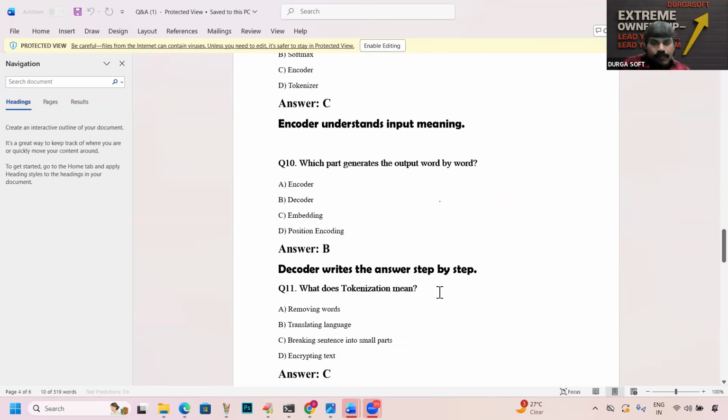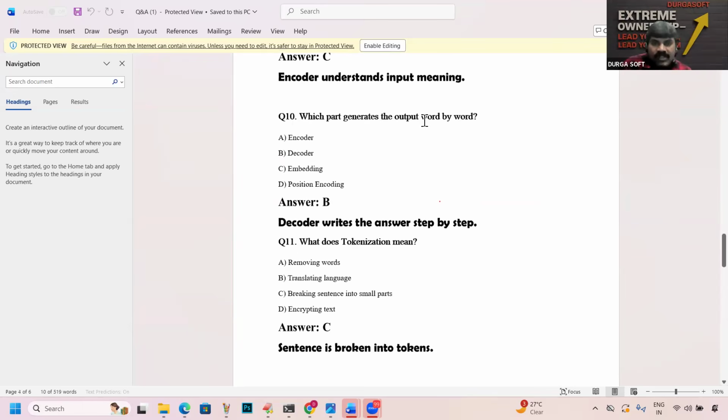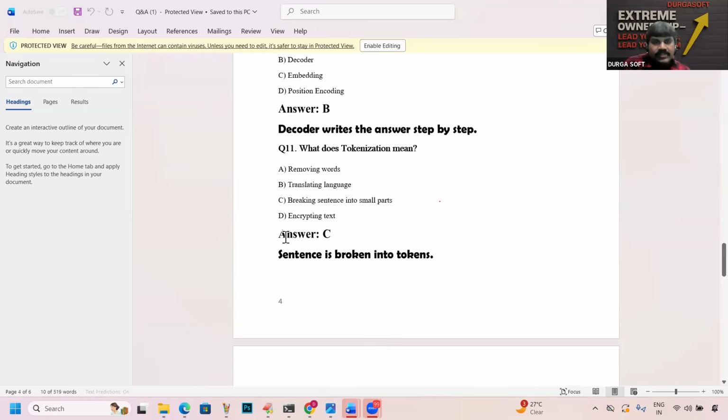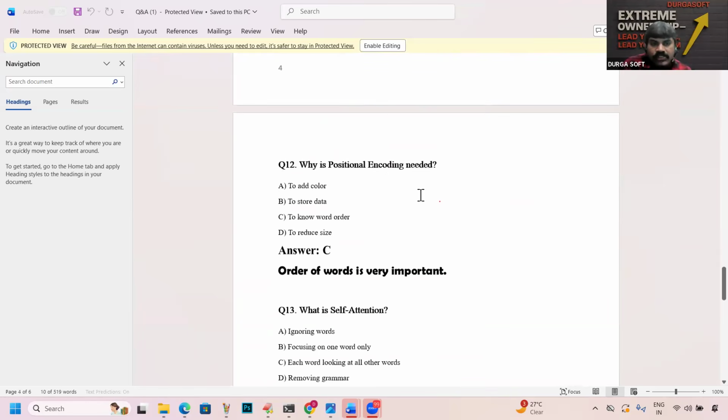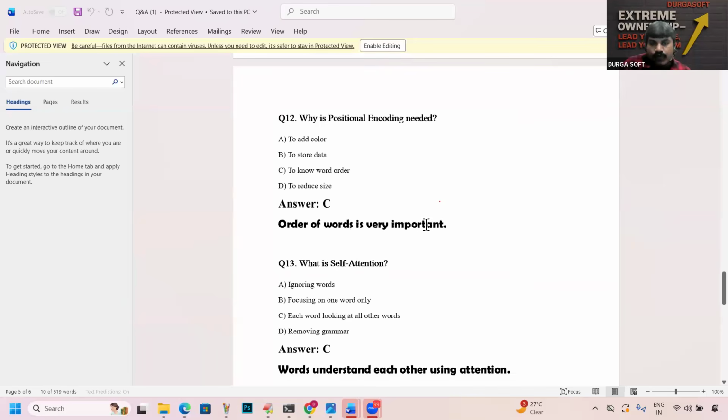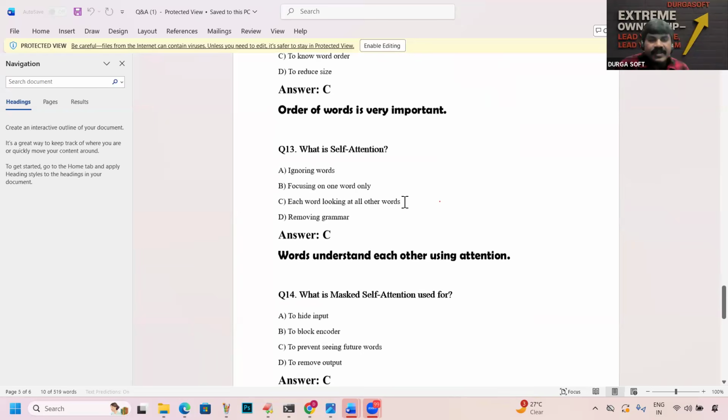The encoder. Which part generates output word by word? The decoder. What is tokenization? The sentence is broken into tokens. Why is positional encoding needed? The order of words is very important, so positional information is added to the input. Otherwise, 'dog bites man' and 'man bites dog' are the same to the transformer. That's why positional information should be added.